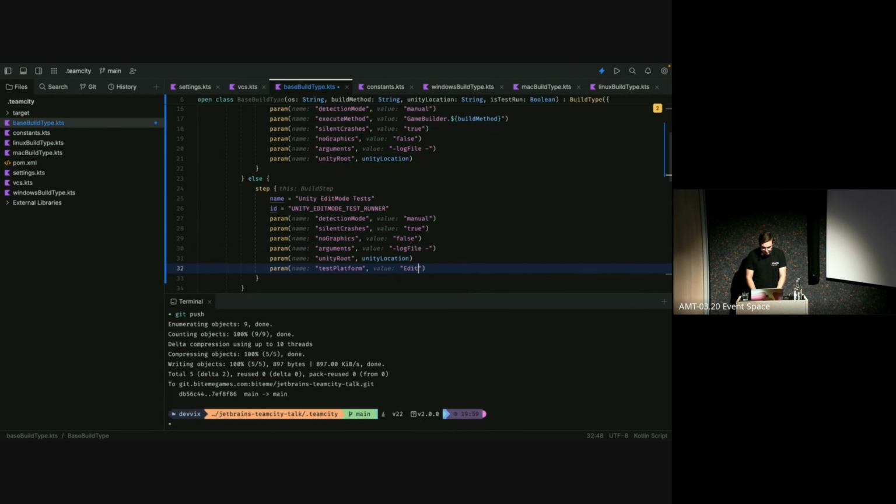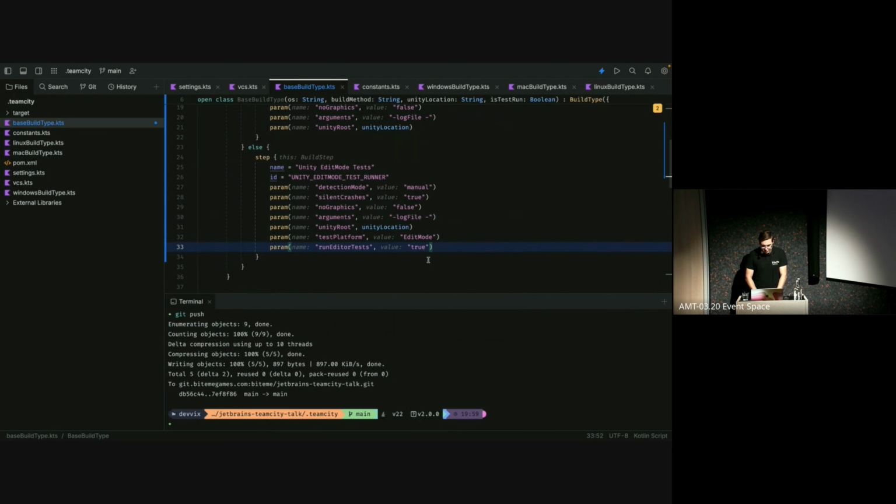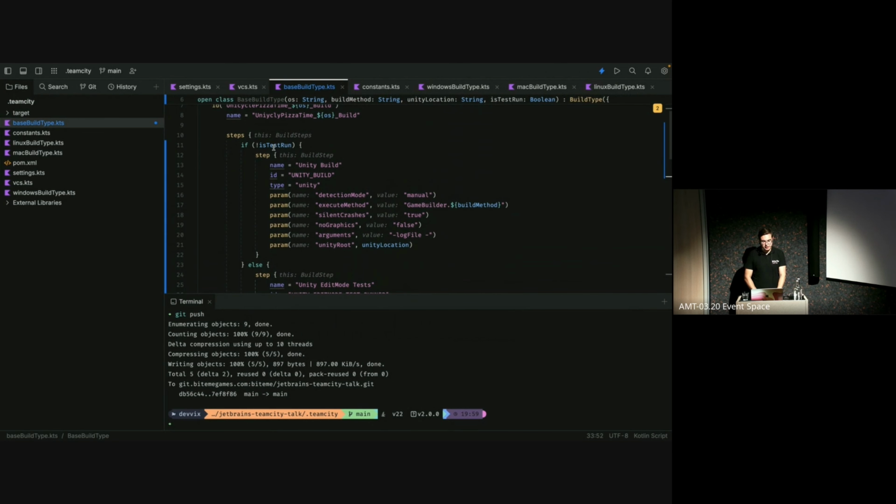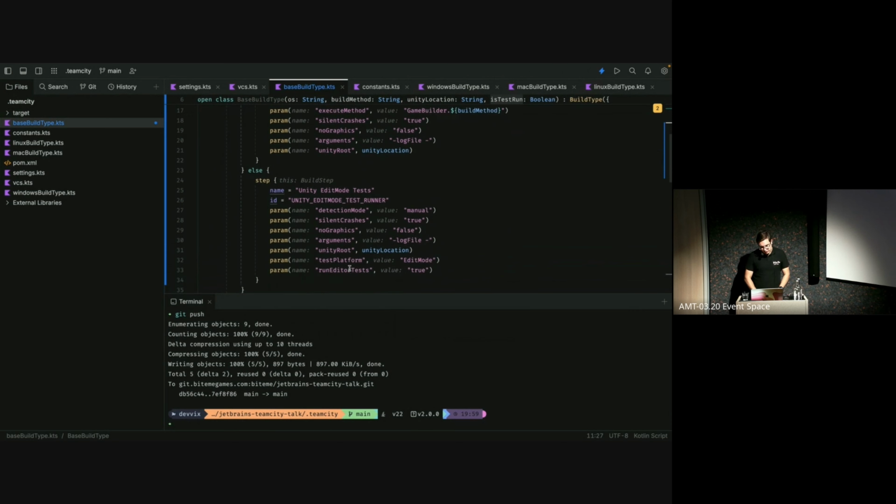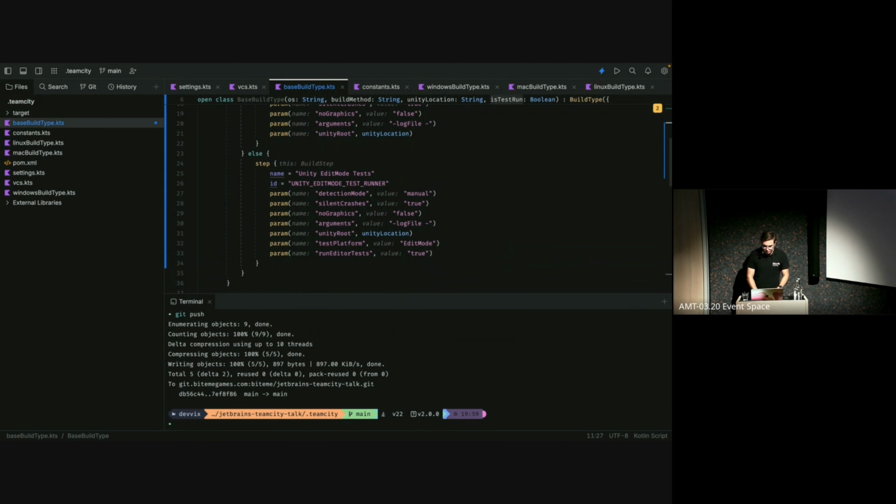And our test platform in this case will be edit mode tests. And then we also need one more parameter, which will tell TeamCity to actually run the tests. So we set this to true. Voila. And doing this now, if we specify that this is in fact a test run, it will actually run our Unity tests instead of doing the actual build.